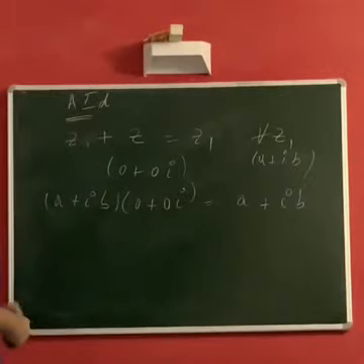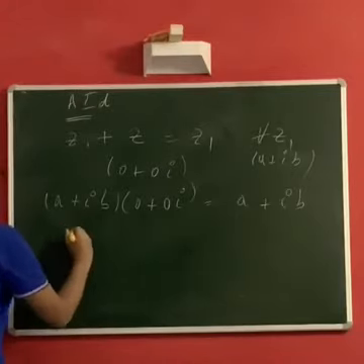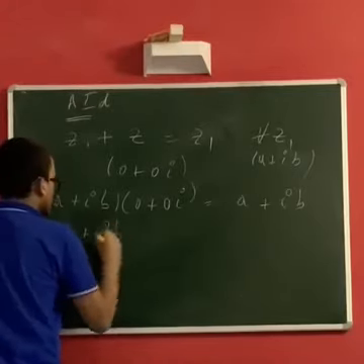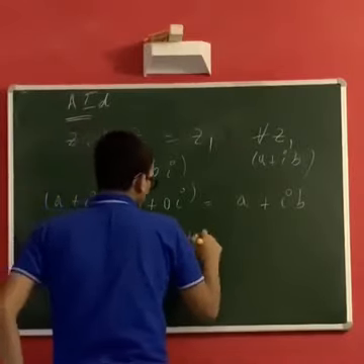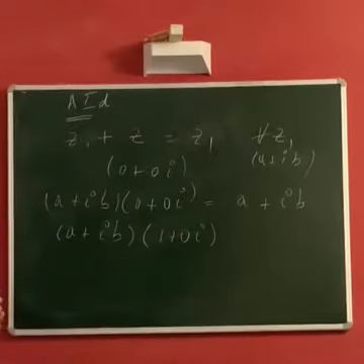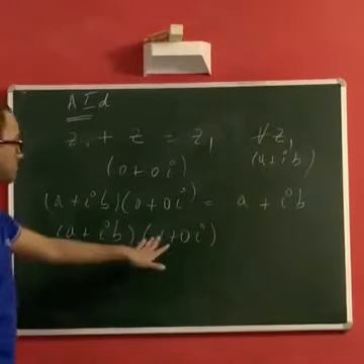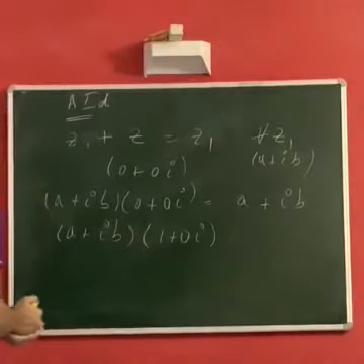Now we've checked whether we've got the additive identity. Let's just check the multiplicative identity. So A plus IB times 1 plus 0I. Just take this. This is the multiplicative identity, the real number 1. But let's just have this for now.